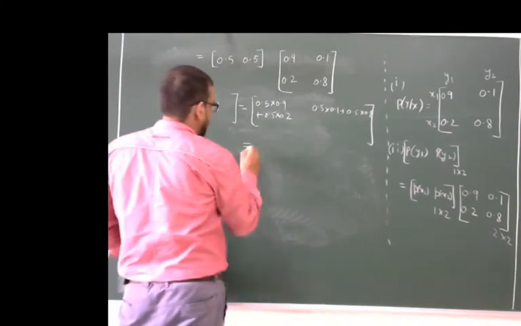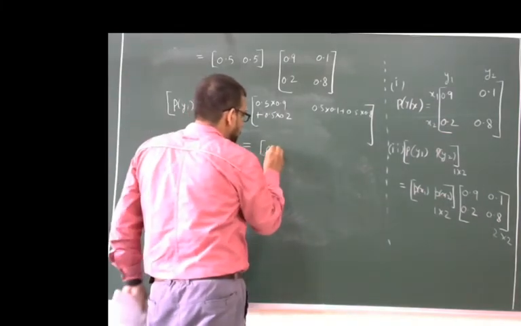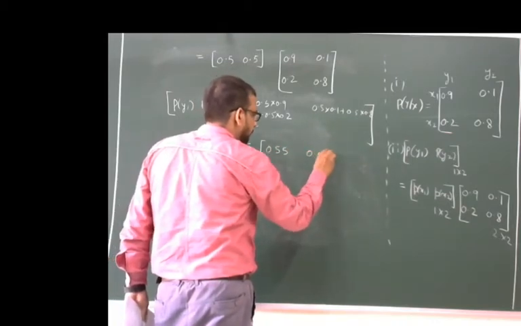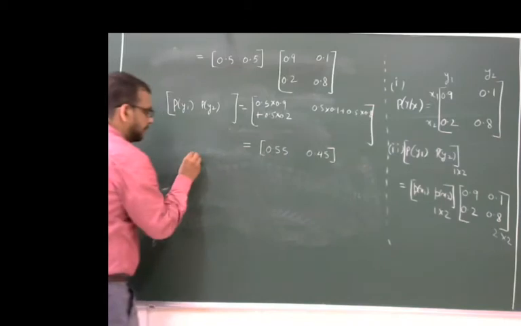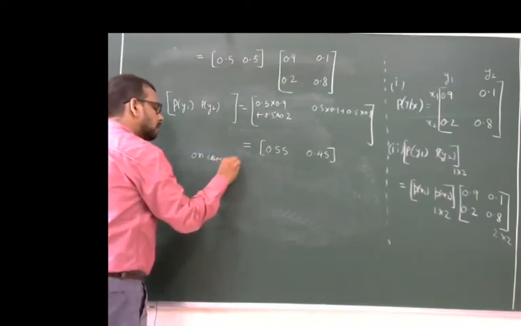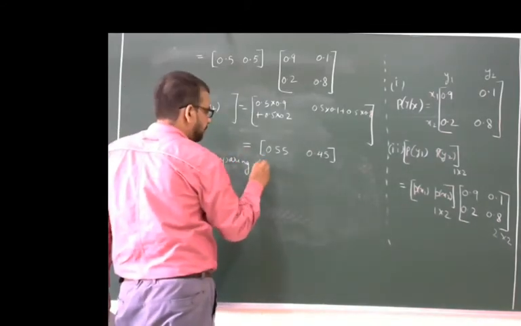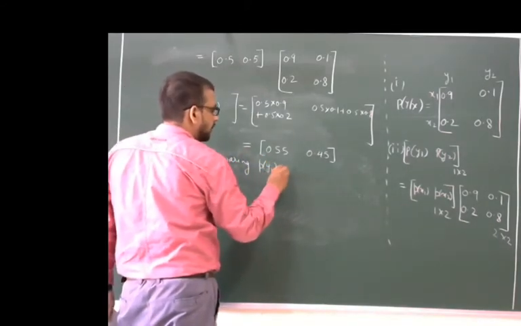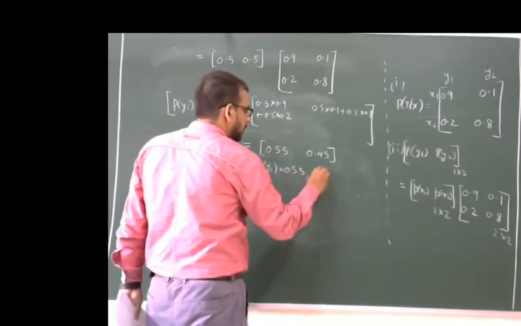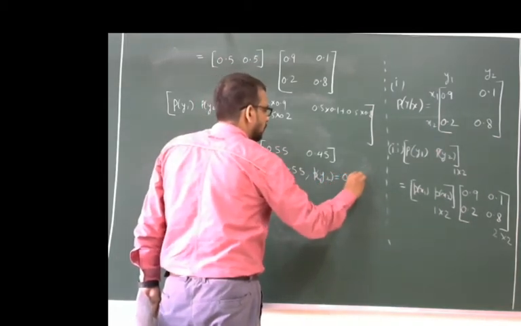After calculating, we get 0.55 and 0.45. So P(y1) is equal to 0.55 and P(y2) is equal to 0.45.